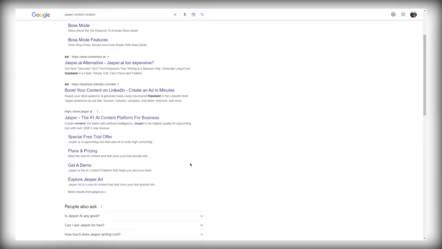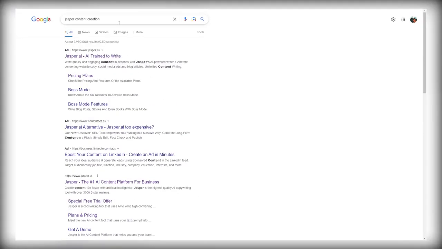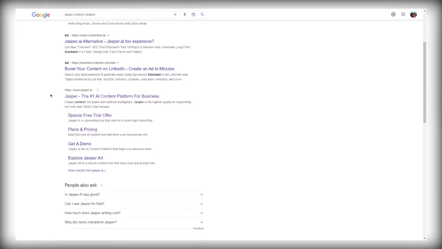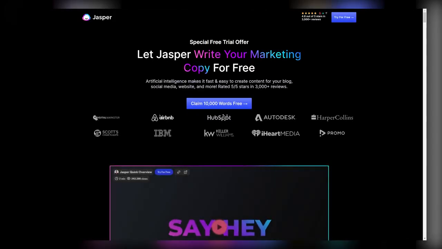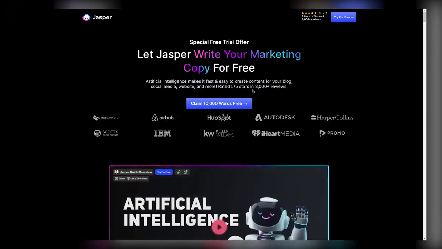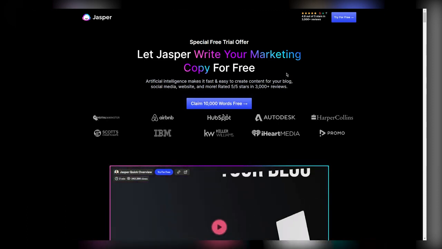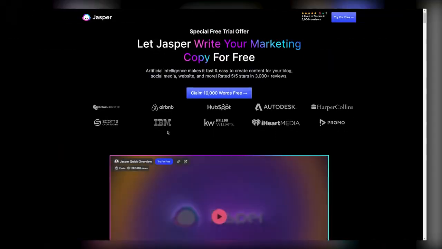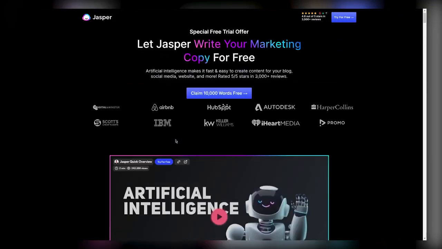Before going on the website, you're going to go on Google and you're going to look up Jasper Content Creation. Then, scroll down until you see Jasper.ai. But you don't want to click on the website. Instead, you're going to scroll down to the bottom and click on where it says Free Trial. When you sign up for the free trial, you can start making money without having to pay for the software. However, even if you have to pay for the software, it won't be that expensive. It's only about $30 to $40 every month.